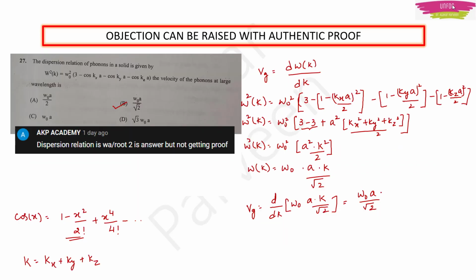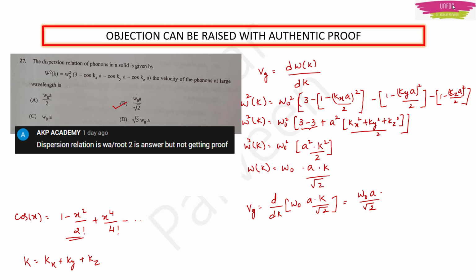Next question is question number 27. AKP Academy actually told me that we need to have authentic proof. I didn't know about this. Regarding this question number 27, of course, in my video I had explained and solved this sum also. I think we can easily have authentic proof of this question in any SET exam or NET exam book.